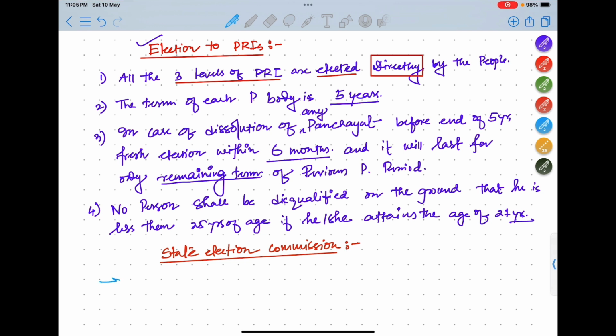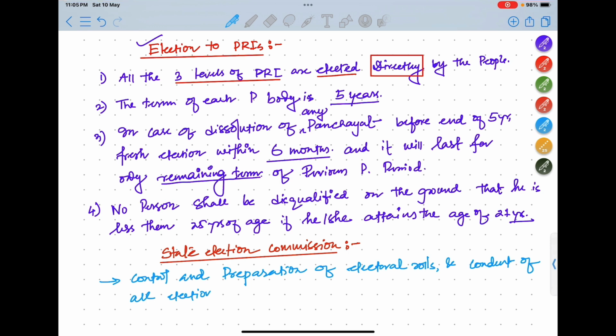It will basically control the preparation of electoral rolls and conduct of all elections to the panchayats.